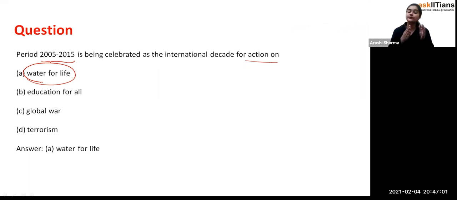So, students, from that decade, from 2005 to 2015, in many of the countries and many of the areas, people started taking some steps so that they can preserve water. That is why we call it the International Decade for Action on Water for Life, so that we can preserve the water or reduce the water pollution. But I think it could not be fully possible because we people only are doing such things. So option A is the answer for this question.